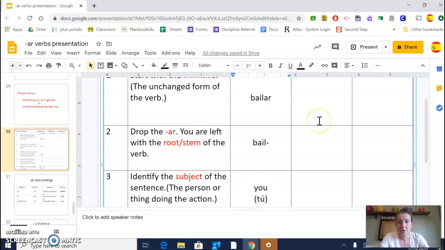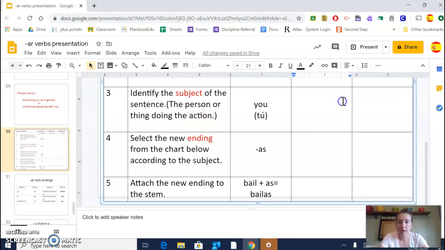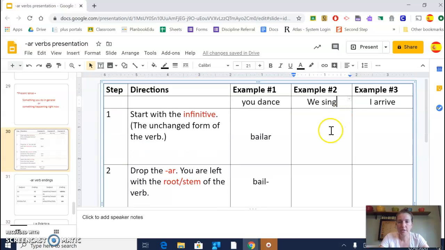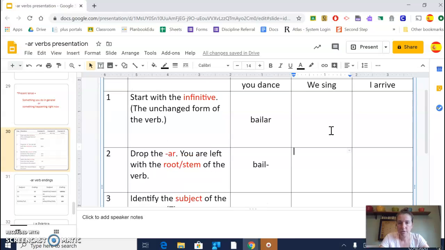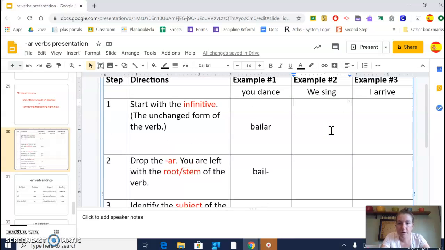All right, let's go back up and see what example 2 is. Okay, we sing. The first thing you have to do is look at your vocab list, 1 through 24, and find the verb to sing. That's your infinitive, and that is cantar.